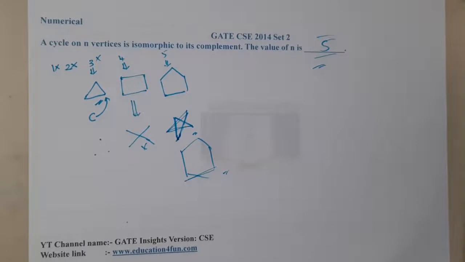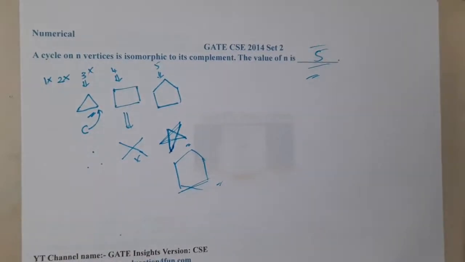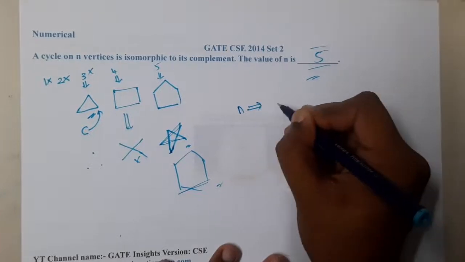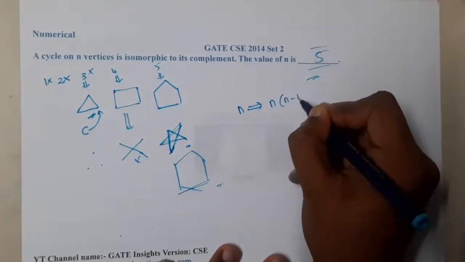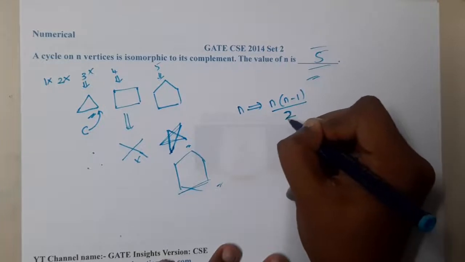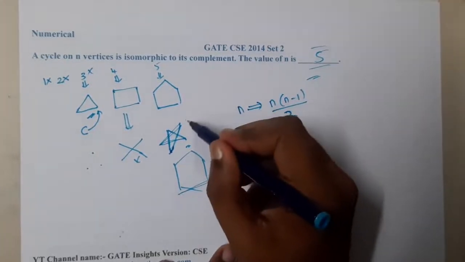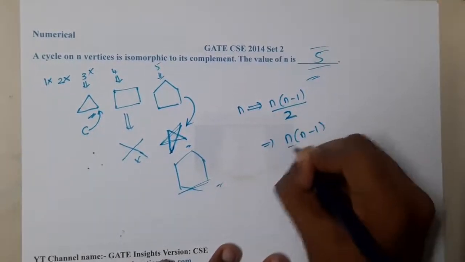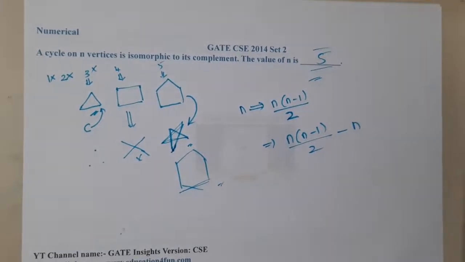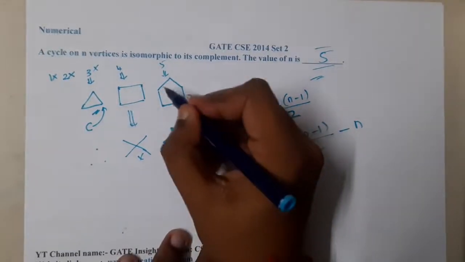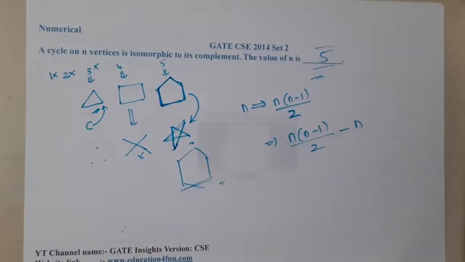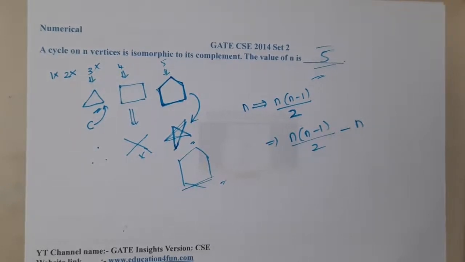I can give you a small hint here, guys. We know one major property: if there are n vertices, the total number of edges will be n into n minus 1 by 2. Now, how many edges will the complement have? It is going to have n into n minus 1 by 2 minus n. Why minus n? Because we are going to remove that cycle, which has n edges.